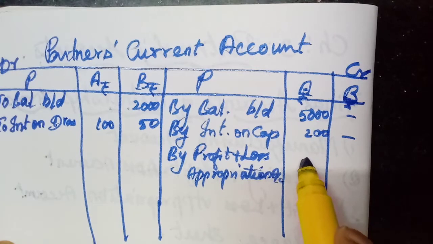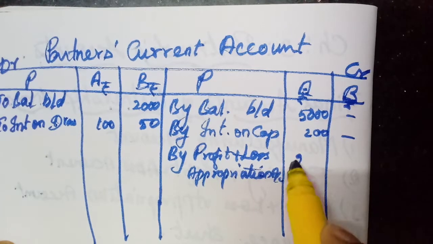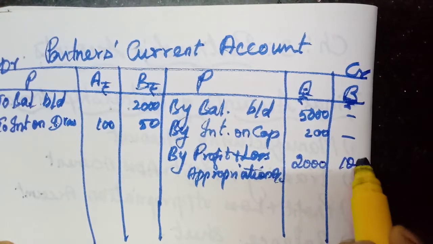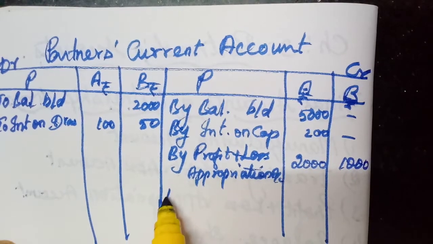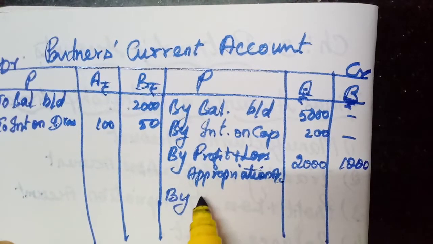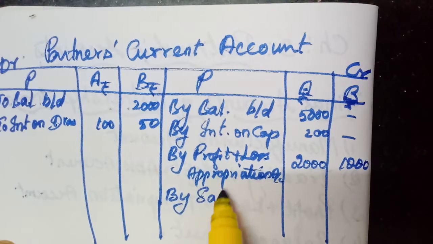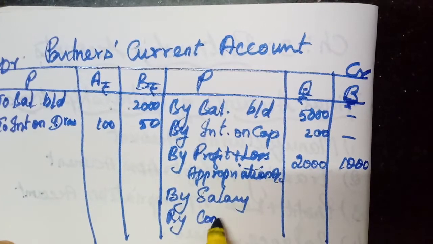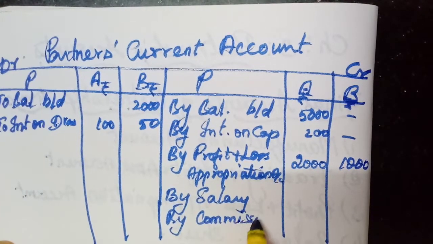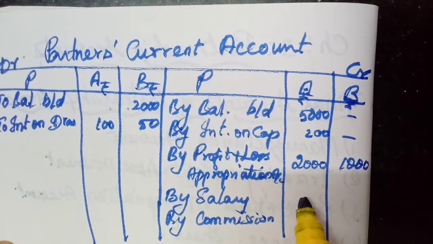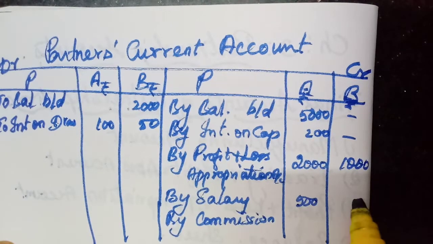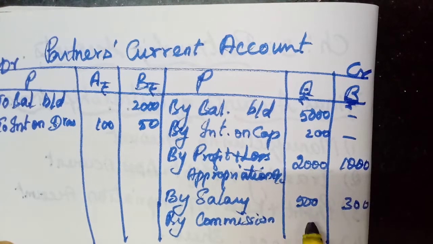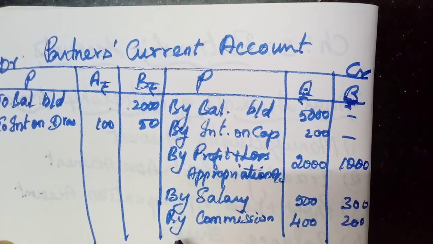The profit is, for example, 2,000 and 1,000. Then any salary paid to any partner, by salary, or commission, by commission, for any partner. Here salary 500, 300, commission 400, 200, whatever it is.